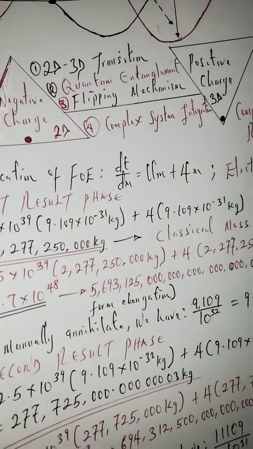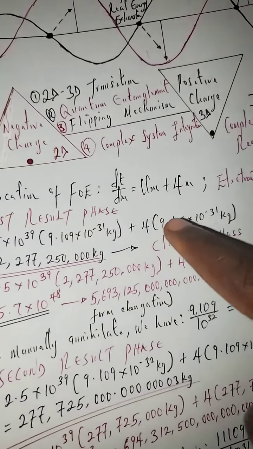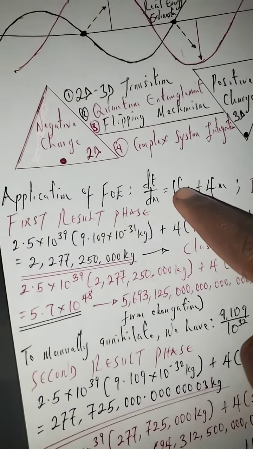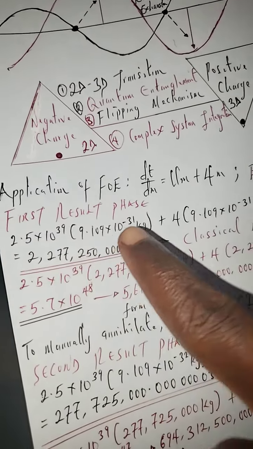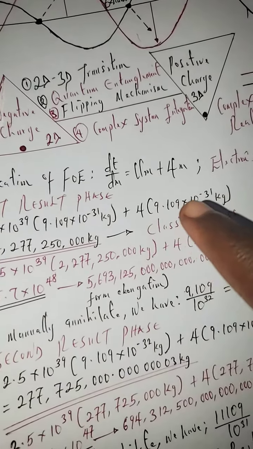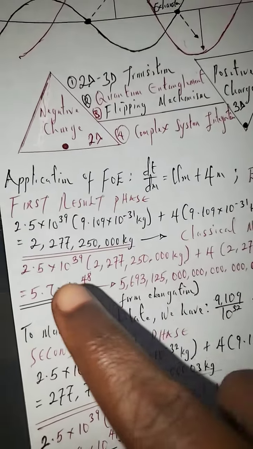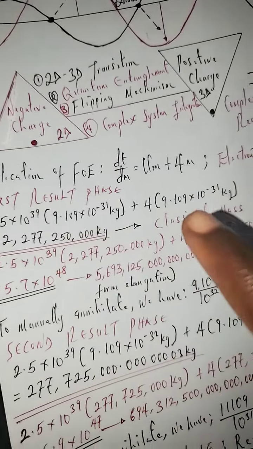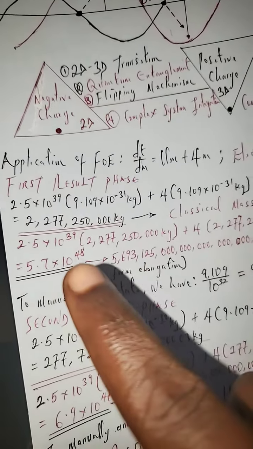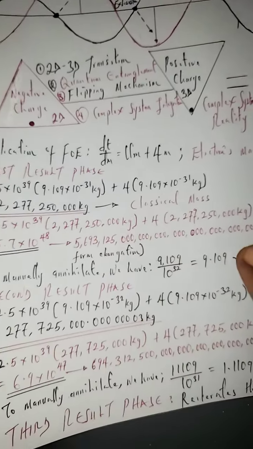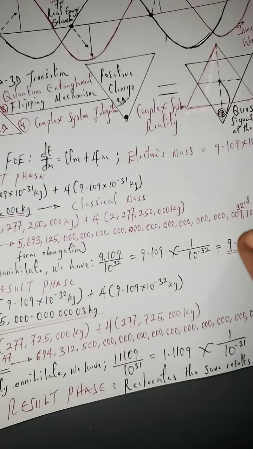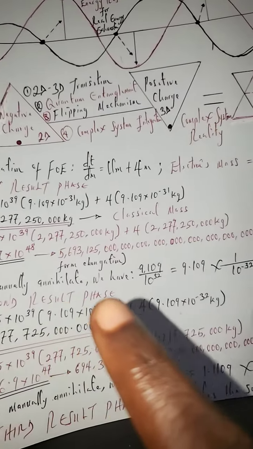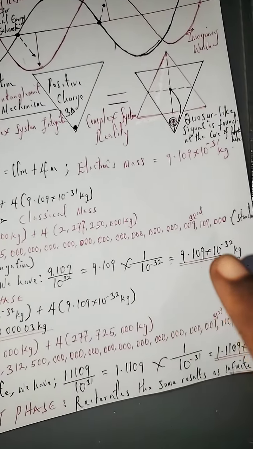So now applying the formula of everything, this is the formula of everything. This capital U is the speed of the universe constant, and by supplying the electron's mass, we have this to be our solution, and that is the classical mass. And so now we substitute the classical mass right inside the formula. We have this, and we'll extend that in standard form, and then manually annihilate the suspended zero to have this.